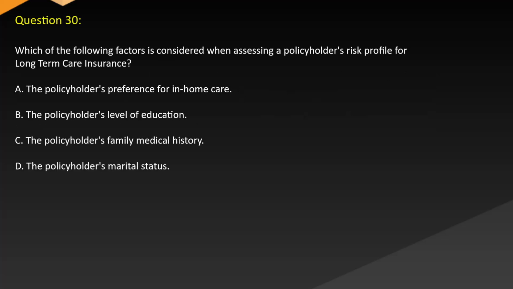Question 30. Which of the following factors is considered when assessing a policyholder's risk profile for long-term care insurance? A. The policyholder's preference for in-home care. B. The policyholder's level of education. C. The policyholder's family medical history. D. The policyholder's marital status.